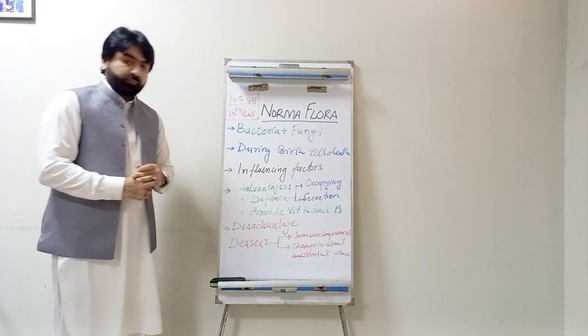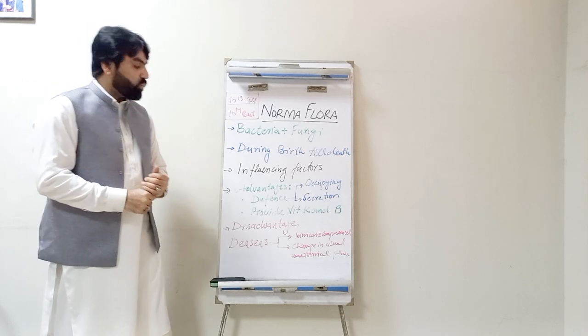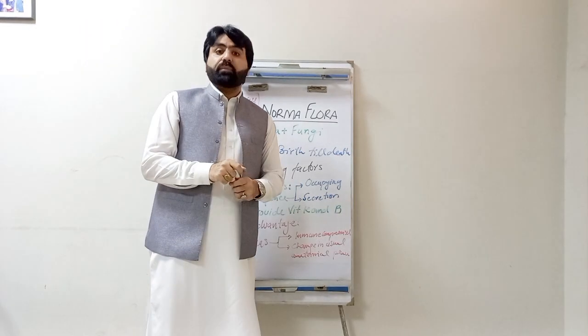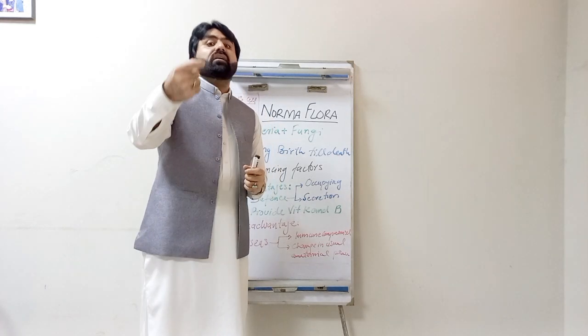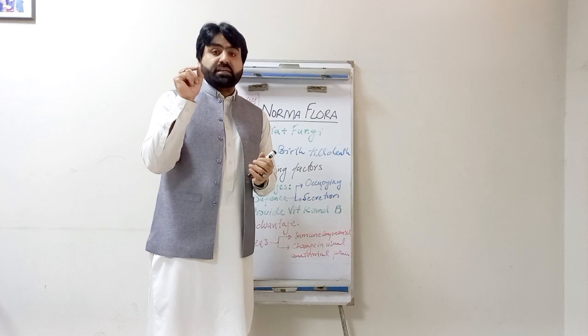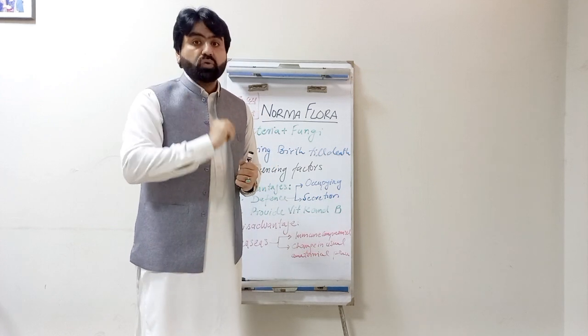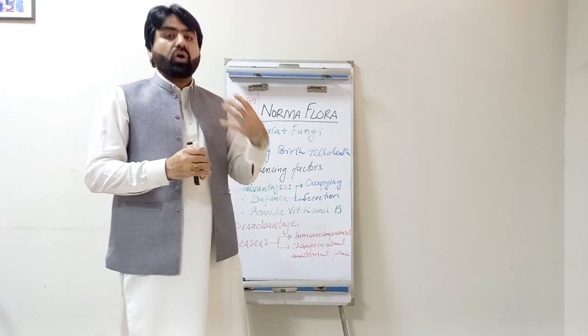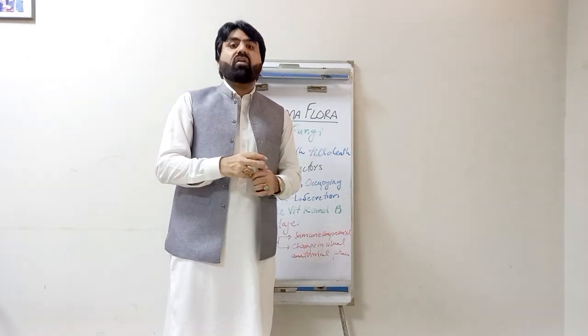In the second option, they secrete substances like bacteriocin against other foreign bacteria, and they try to kill those bacteria with the help of those substances. For example, the bacteria normally present in the oral cavity of a person.